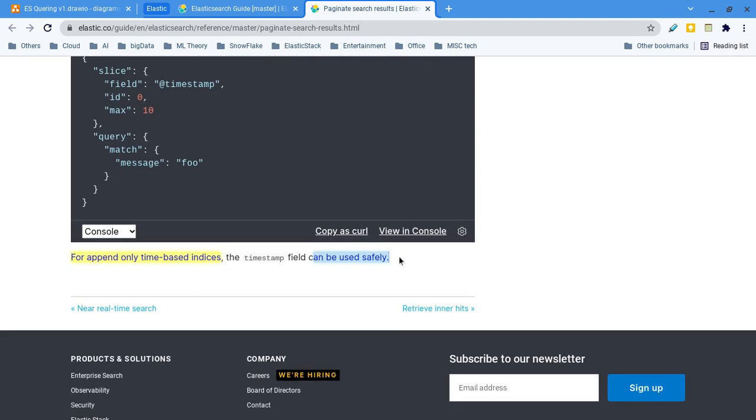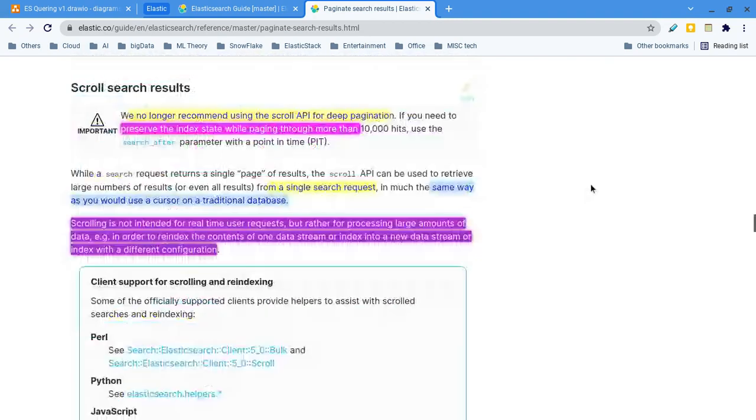Time based slice is always safe. They say time based slice is always best. Okay, these are all the things about paginations.